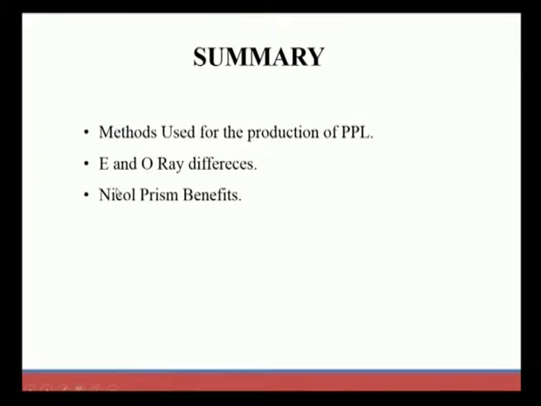Let us have a quick summary. In this session we discussed different methods used for producing plane polarized light. The very first method was reflection, and we also studied Brewster's law, how with the commonly used reflection method and Brewster's law we increase the strength of the reflected ray, producing plane polarized light. We also came across another method, refraction, where we can observe that PPL is formed.